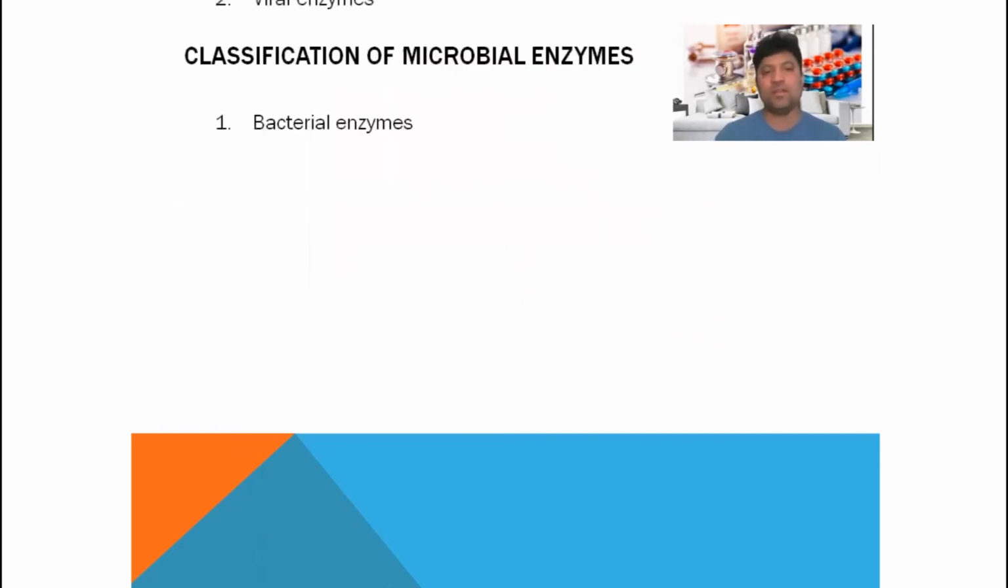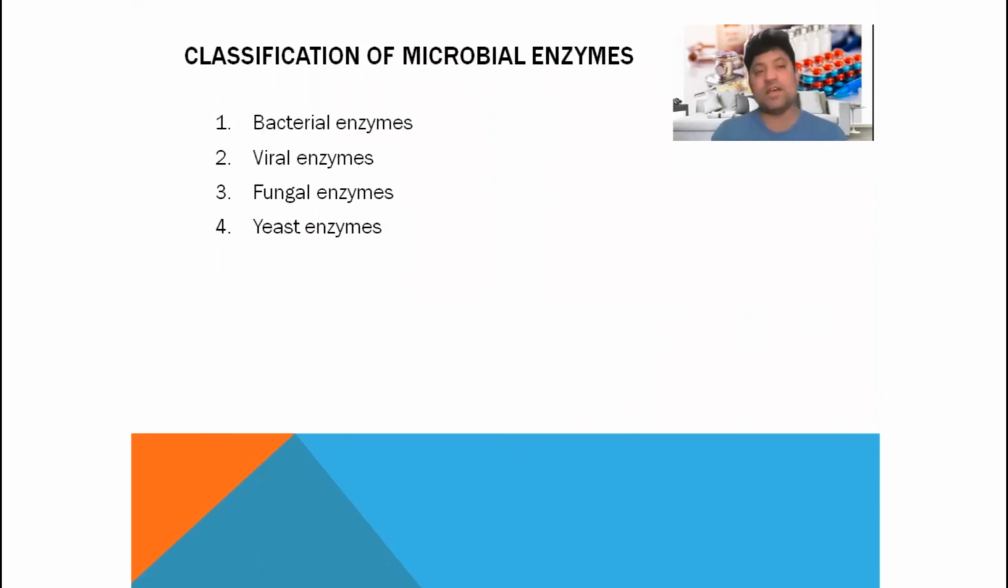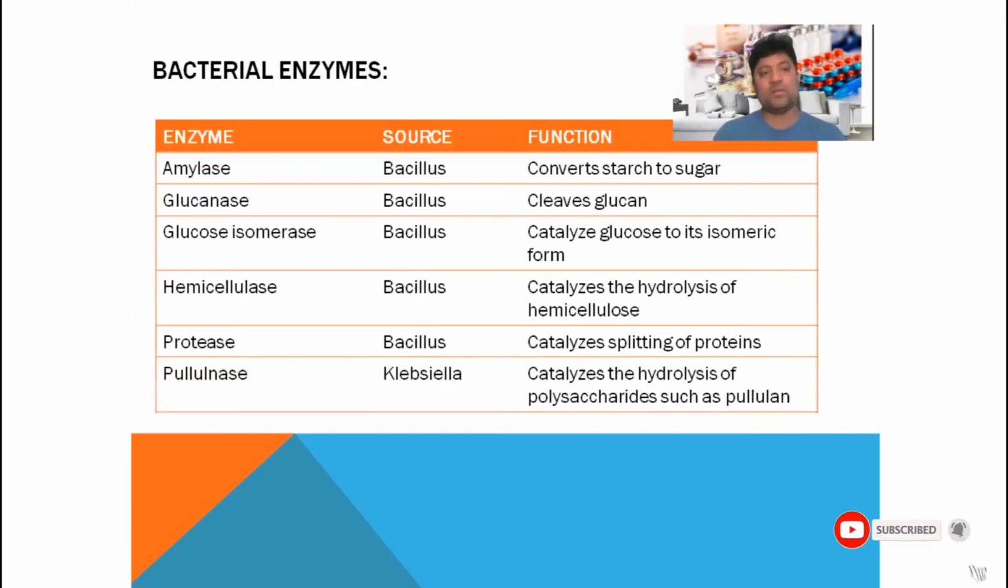Okay, well, there are four different types of microbial enzymes: bacterial enzyme, viral enzyme, fungal enzyme, and yeast enzyme. When we divide something or some entities, we have to design some criteria. The criterion we use here for the classification of the enzymes is the creatures that produce them: bacterial enzyme, viral enzyme, fungal enzyme, and yeast enzyme. They are produced by four different categories of organisms, four different creatures on the earth. Okay, well, I'm going to talk a little bit about the enzyme, its source, and its functionality, its role in